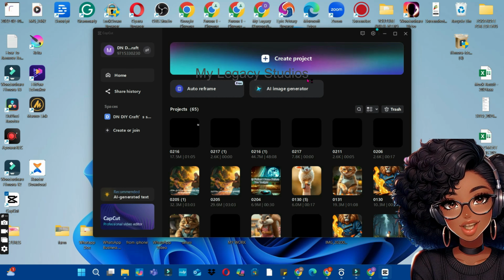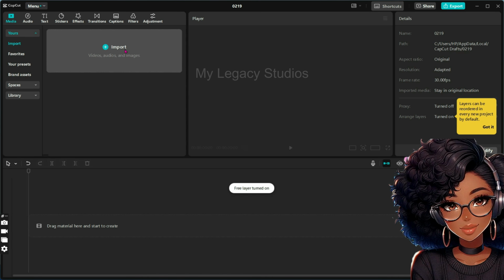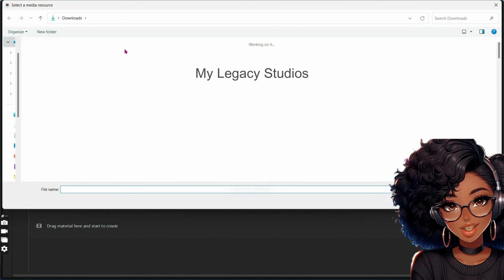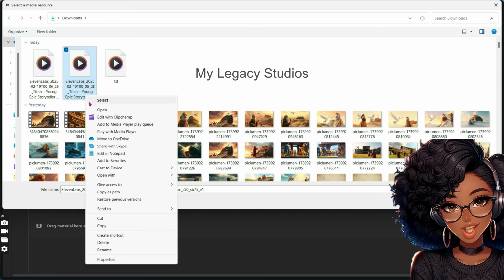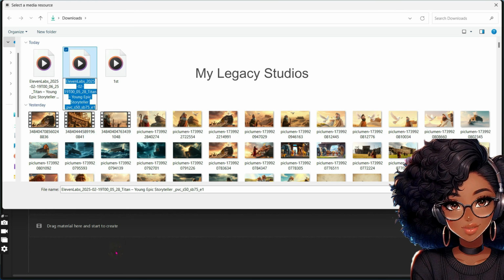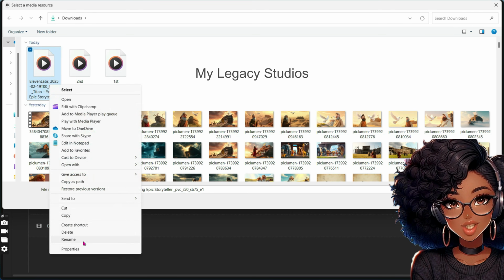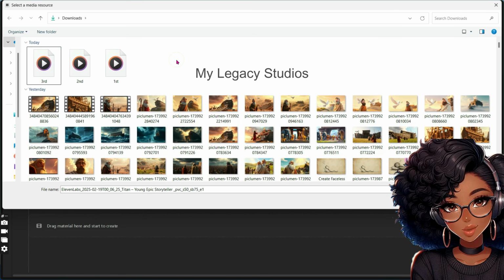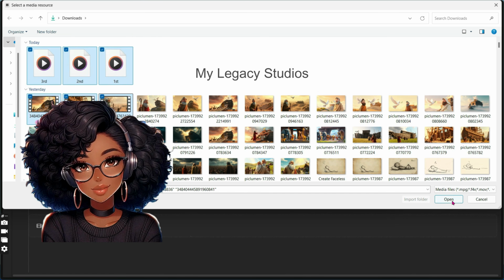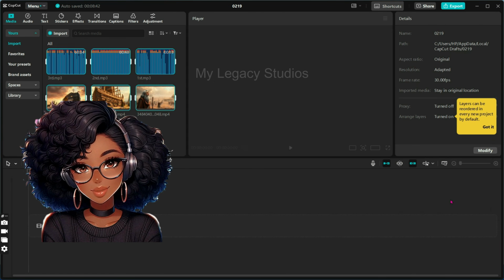Now open CapCut, click on create project and click on the import button and import all the footages to CapCut. So I'm going to right click on it, click on rename and name it second, then also rename this one to third. Great, so this will make the work easier for us. So I'm going to select everything, click on the open button and import everything to CapCut.